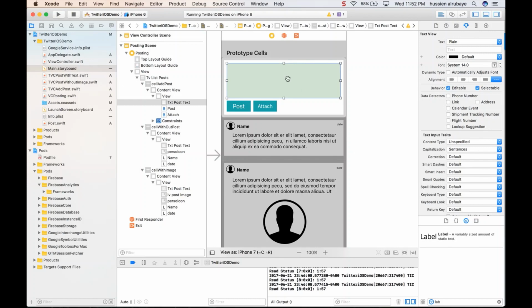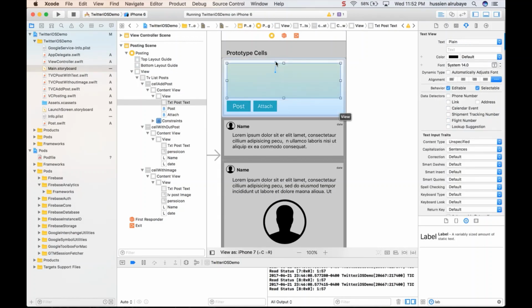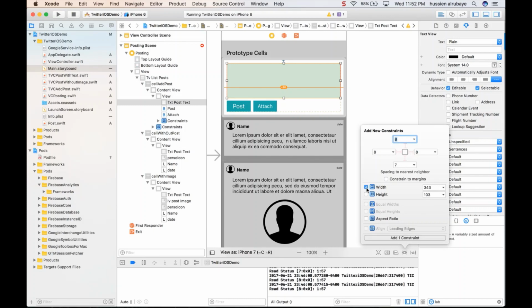This one should be pinned with the top one, which is the view one. So it must be top vertical, top horizontal, add these, hopefully pin it from both, and hopefully I have it the way that I wanted. And also it is better for me to fix the width and height for this one, so it will always be the same width and height.